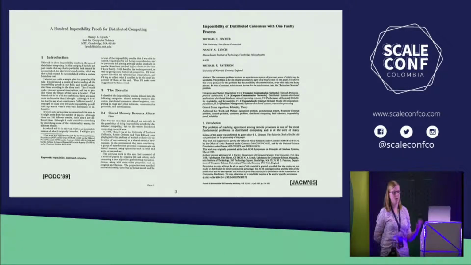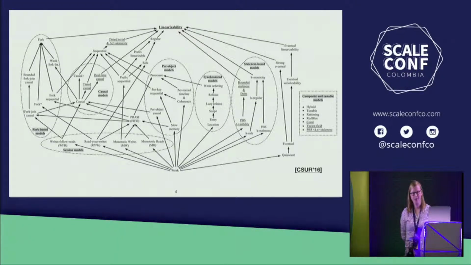And we see this need for compromise in practice too. So this is a figure that I use to scare my students. This was not done by me. It's included in the survey paper that's linked on the slide. And it gives an overview of the consistency levels that are available in different distributed systems. What we'd love to have in practice is linearizability, that guarantee at the top, that guarantee that everything happens instantaneously and everything appears to have happened in basically a total order. Our distributed system looks like it's not distributed at all. But we can't always have that.